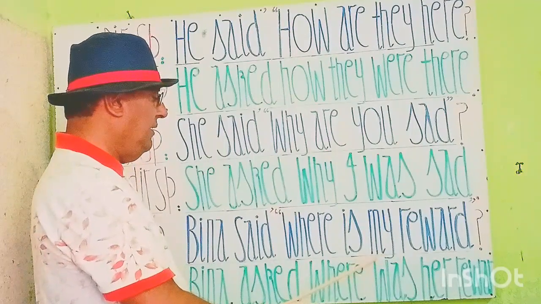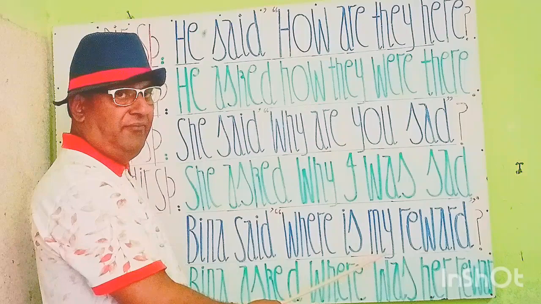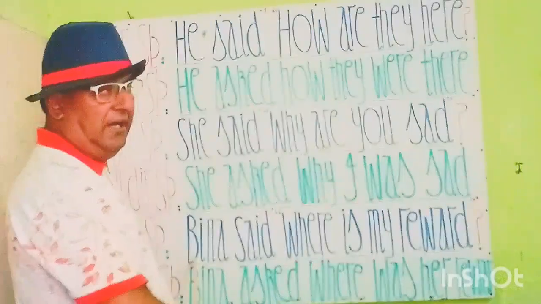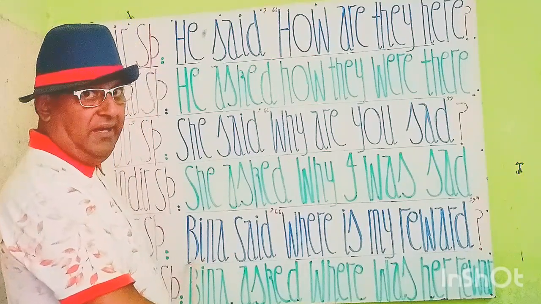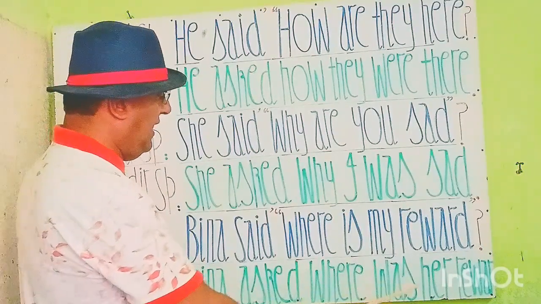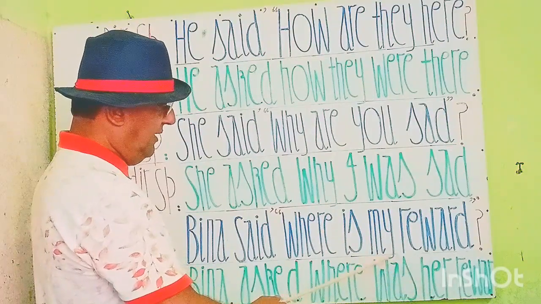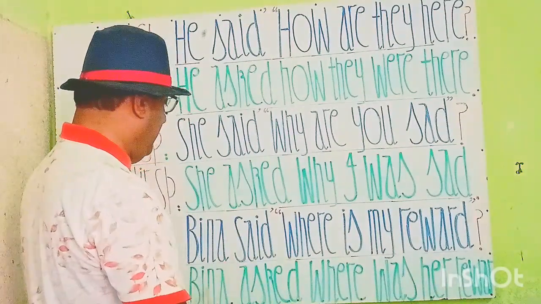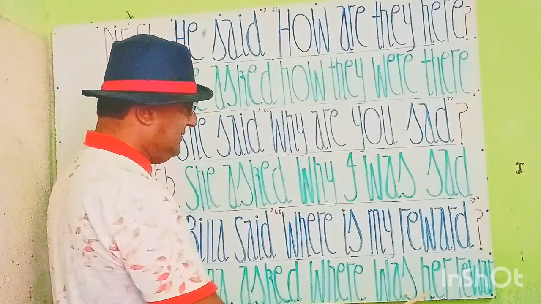So my by rules will be changed by the outer subject, that is Beena, and the pronoun of Beena is she, and its possessive form is her. So my is replaced by her. We will write here her, and then the word reward. Beena asked where was her reward.